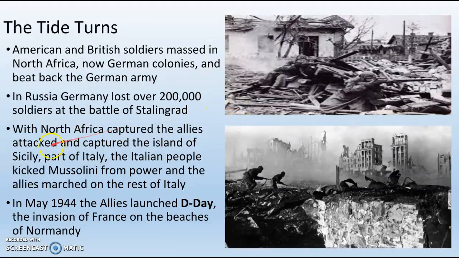With North Africa captured, the Allies attack and capture the island of Sicily, part of Italy. You've got that pinned on your map. The Italian people kick Mussolini from power, and the Allies march on to the rest of Italy. In May 1944, the Allies launched D-Day, which is the invasion of France on the beaches of Normandy.